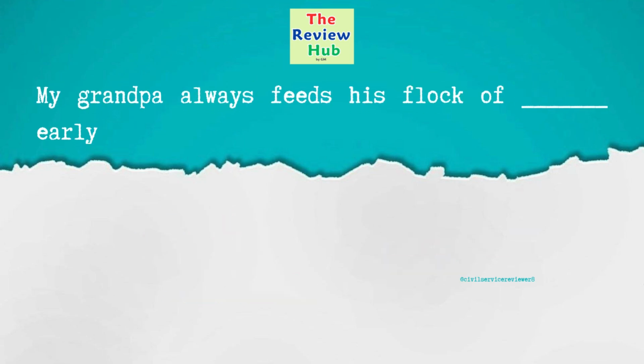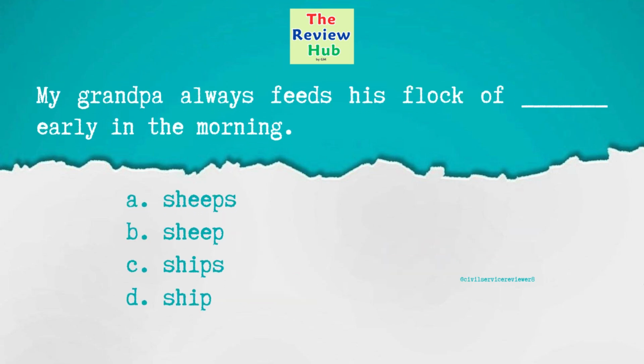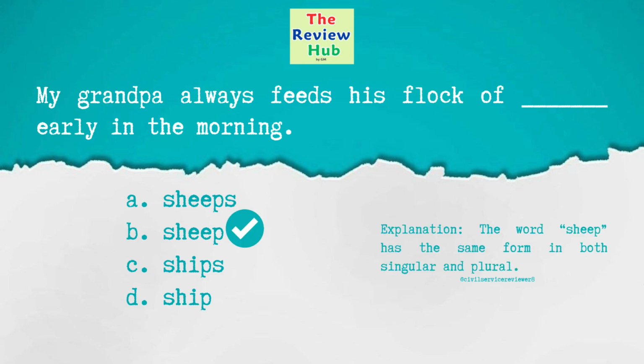My grandpa always feeds his flock of blank early in the morning. A sheeps, B sheep, C ships, D ship. The correct answer is letter B, sheep. The word sheep has the same form in both singular and plural.